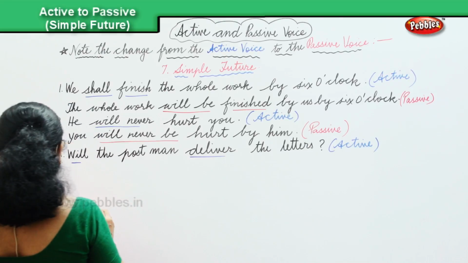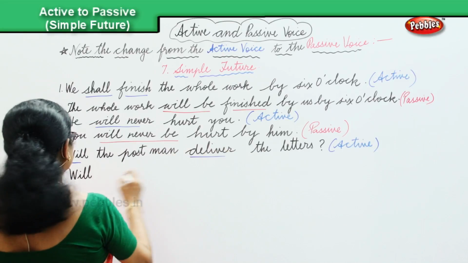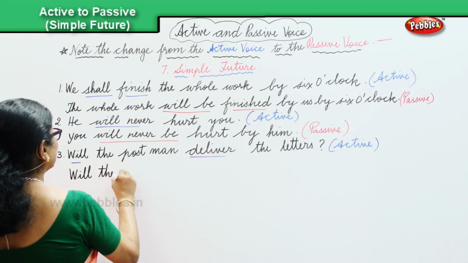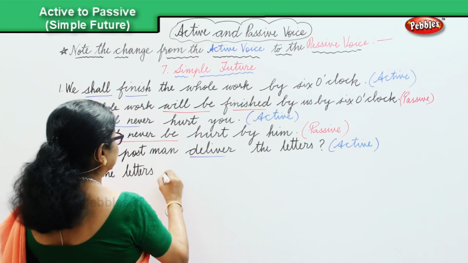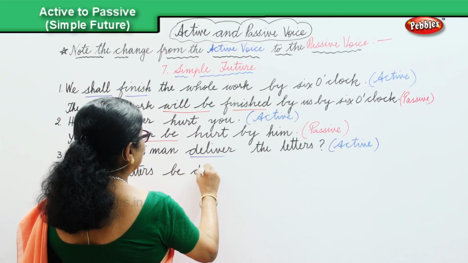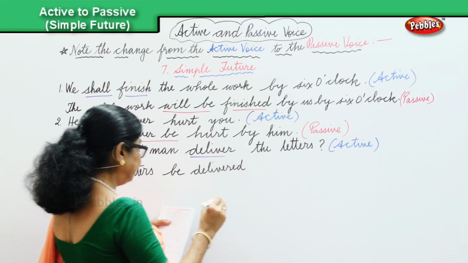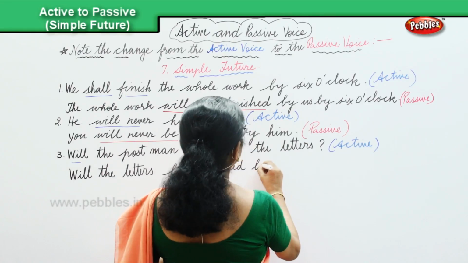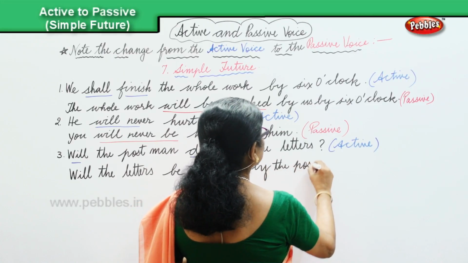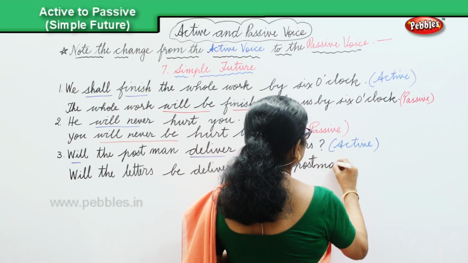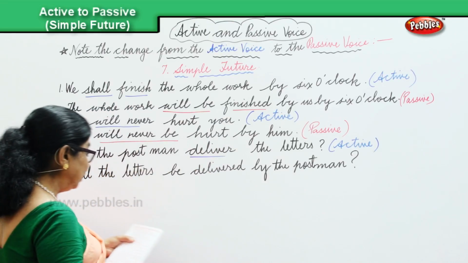Will the letters be delivered by the postman?